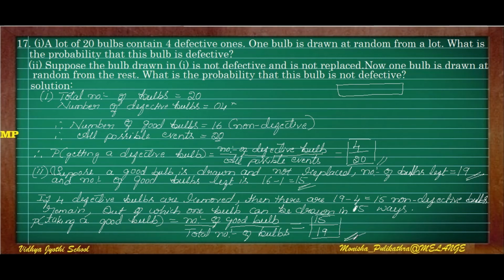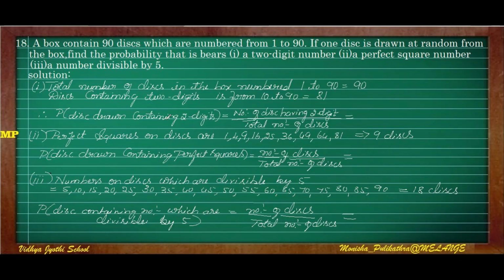I hope you understood this. Moving on to the 18th question of this session. Here a box contains 90 discs, which are numbered from 1 to 90.